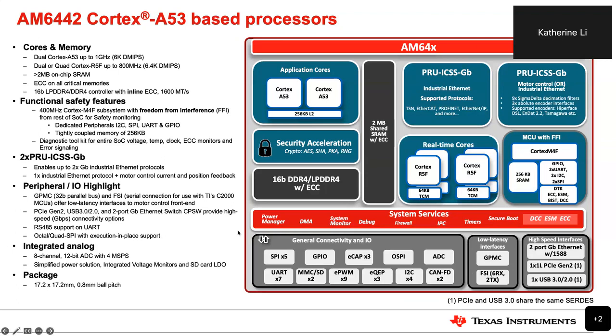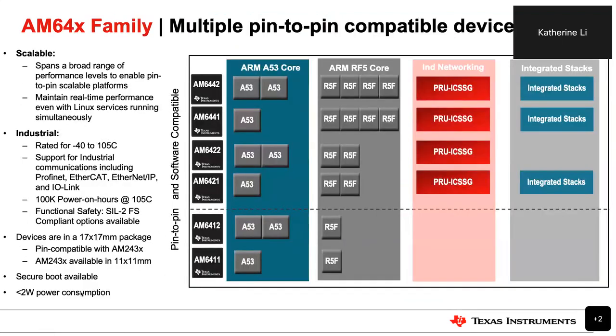So today, AM6442 is available at TI.com. And we offer a big package, 17 by 17 with 0.8 ball pitch. Next page is about the AM64 family.